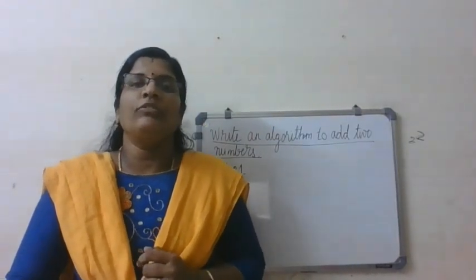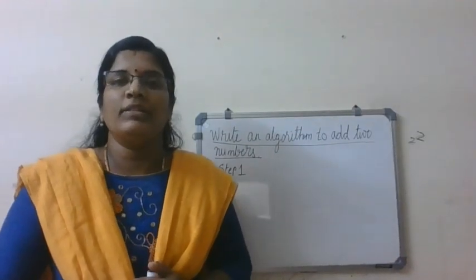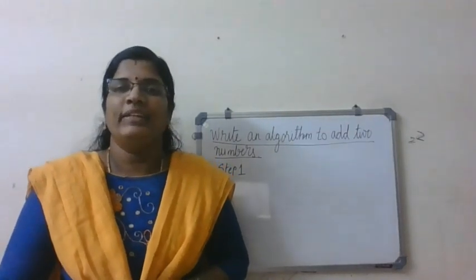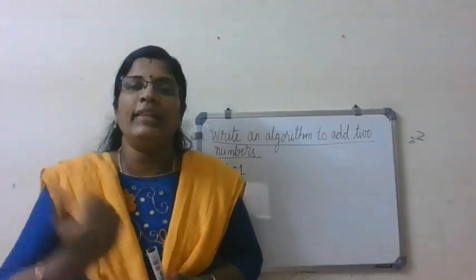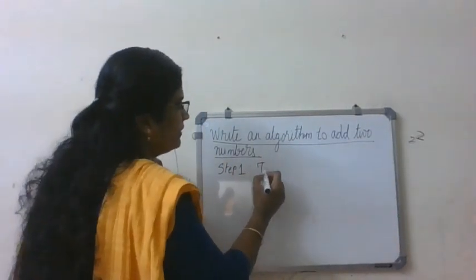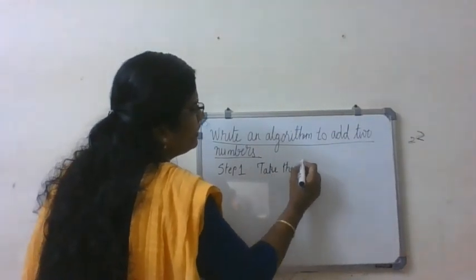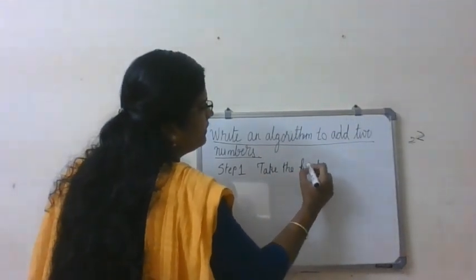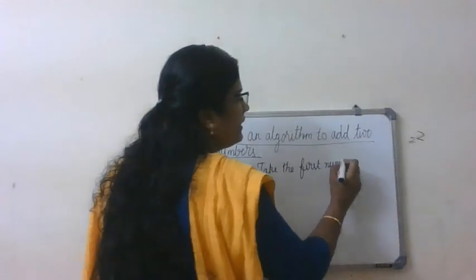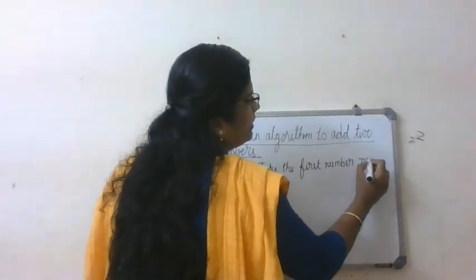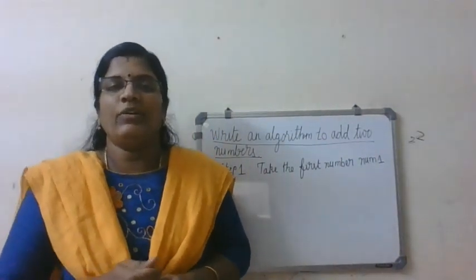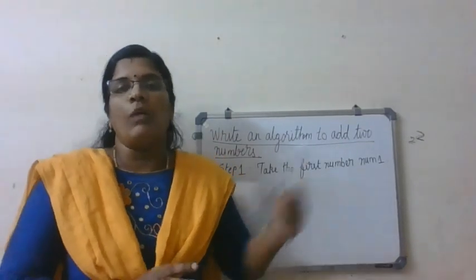In order to do that, we just give names for the numbers. The first number's name is num1. The second number's name is num2. First you have to get the first number. So step 1, take the first number. What is the first number? It is called num1. I have given the name num1 to the first number. The number can be anything, but its name is num1.